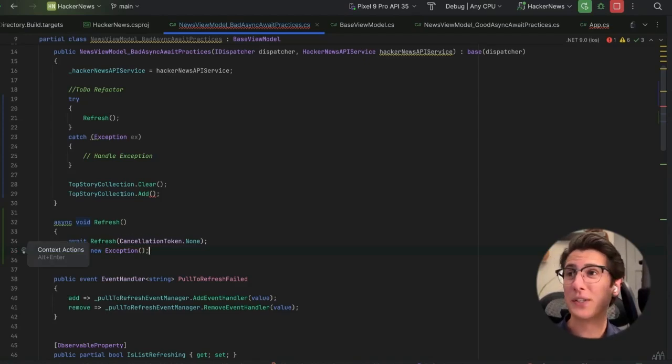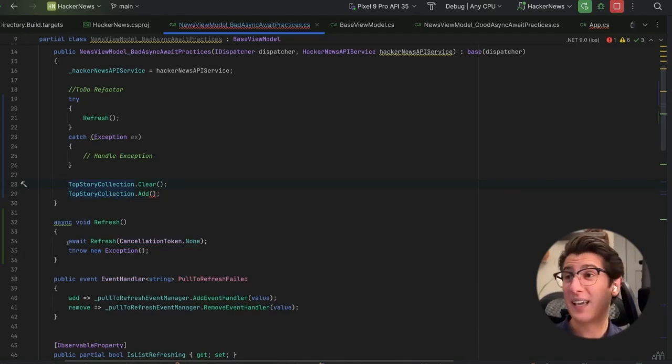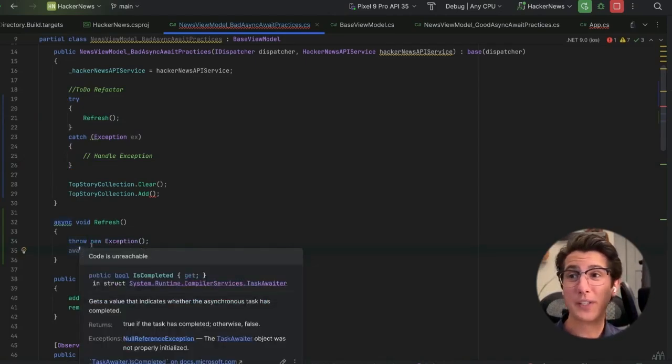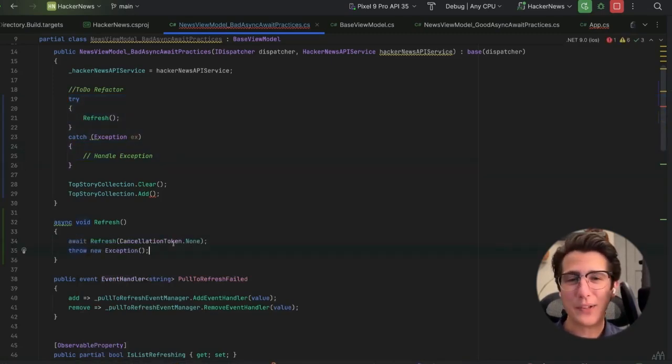The first reason why async void is dangerous is we can easily introduce race conditions. The second reason is that it's almost impossible to catch exceptions from an async void method. So if we call an async void method, you could try and wrap it in a try catch block, and hopefully that exception gets thrown before the await keyword is hit, because then this would work, but it's not reliable and we can't depend on that. So for all intents and purposes, we should never expect to be able to catch an exception from an async void method. So that's the second reason why they're dangerous.